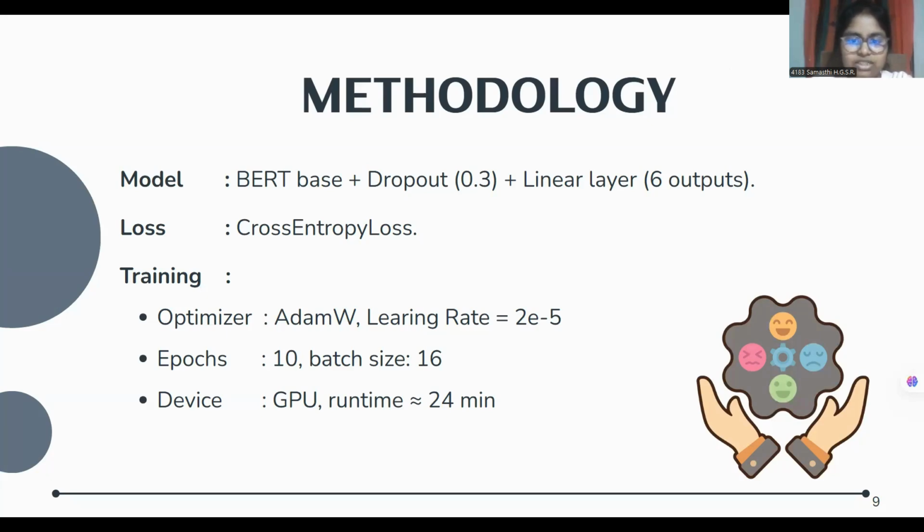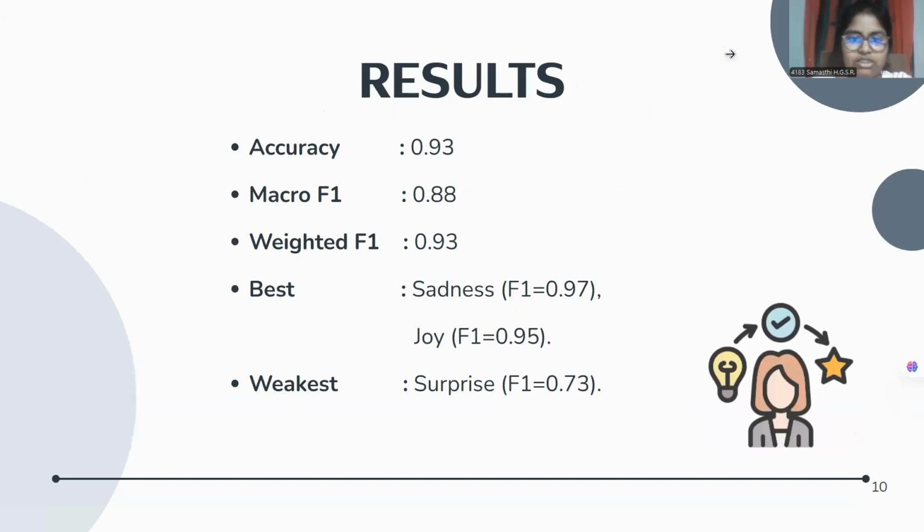Now, how does this setup perform? On the test set, we achieve about 0.93 accuracy, a macro F1 of 0.88, and a weighted F1 of 0.93. By class, sadness performed best with F1 around 0.97, joy around 0.95, while surprise is the weakest at about 0.73 due to its limited support.